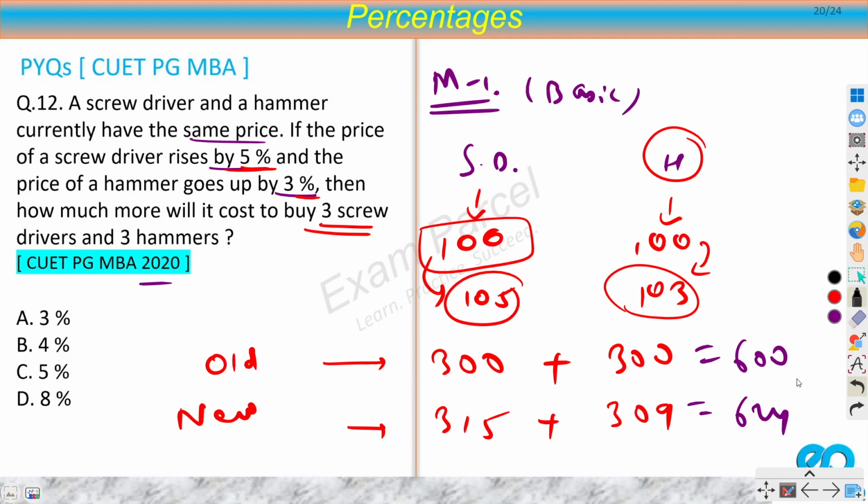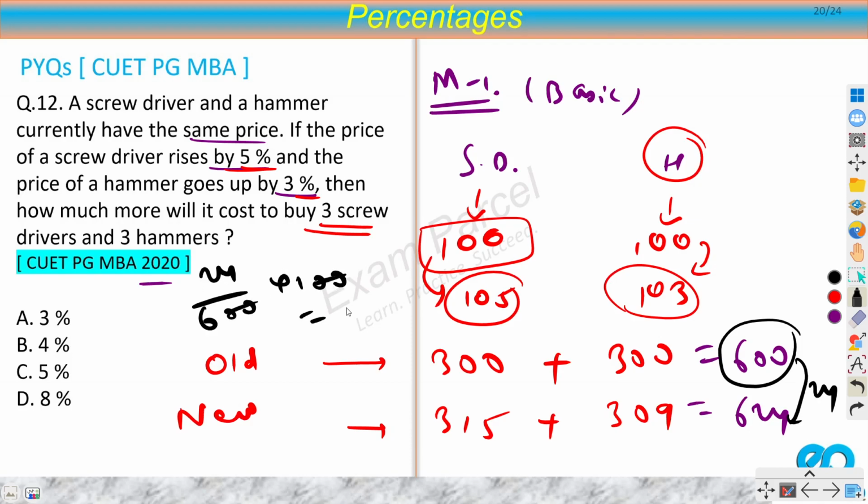So what is the increase? Increase of 24 on 600. So what is the percentage increase? 24 by 600 into 100. So 4% increase. Option B.